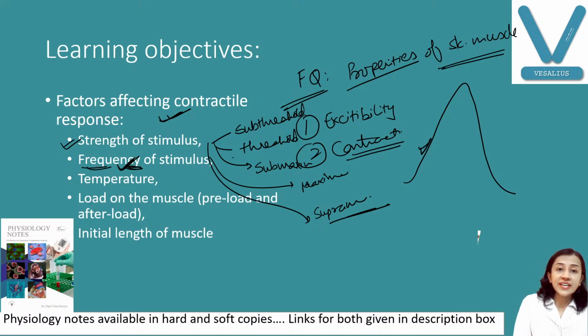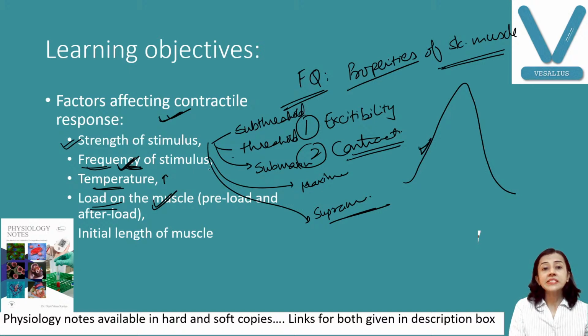Another factor that affects muscle contraction is temperature. As temperature increases, muscle performance improves. Then load is also a very important factor. Preload and afterload we will discuss in detail. Load means, suppose you contract your muscle with load and without load, is there any difference in the performance? Yes, definitely, so that also is a factor. And the initial length of the muscle, stretching of the muscle, also affects muscle contraction. Now we will discuss all these factors one by one.